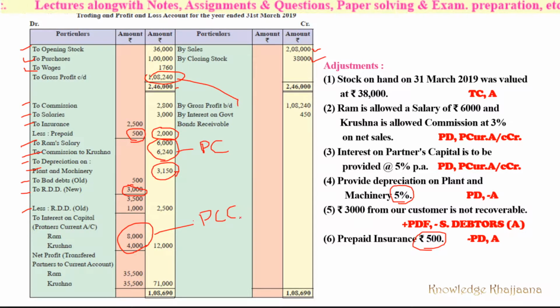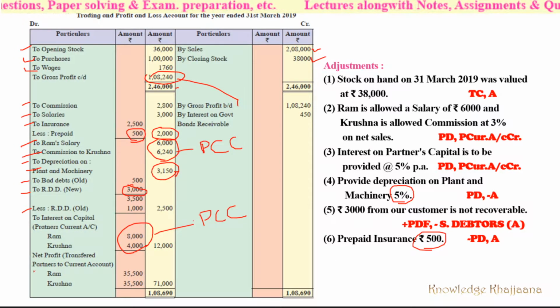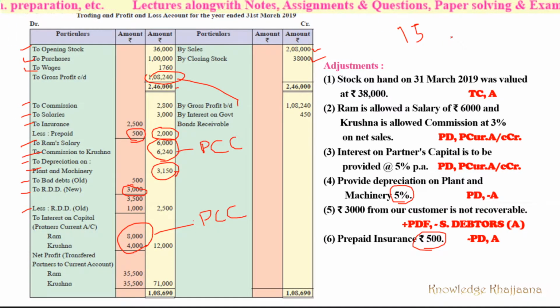Credit side. Commission and salary are also taken to the partners' current account credit side. Then, hidden adjustment: 12% government bonds purchased on 1st January 2019 of rupees 15,000. So 15,000 into 12%. We have to calculate 15,000 into 12%. The value is rupees 1,800, right? But these bonds are purchased on 1st January 2019.